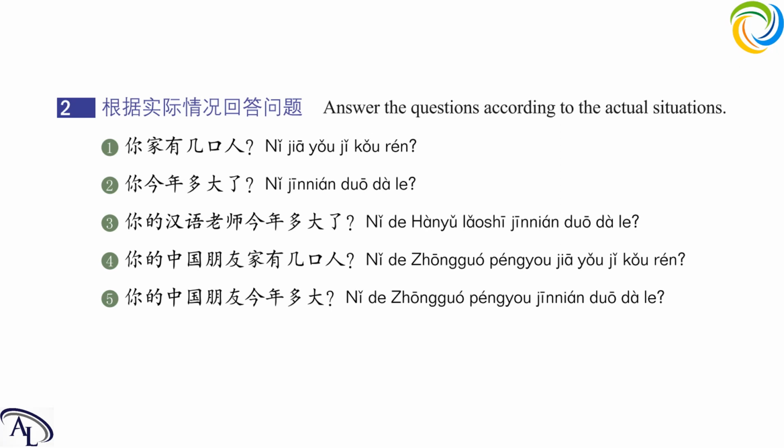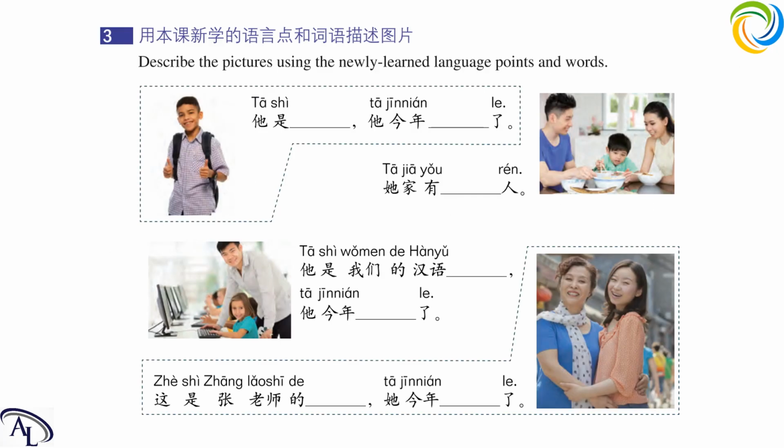Okay, I will answer it as an example. 我的中国朋友今年23岁。Okay, very good. Now let's move on to some exercise. First one is, 他是 what?